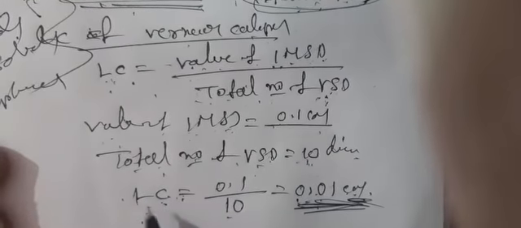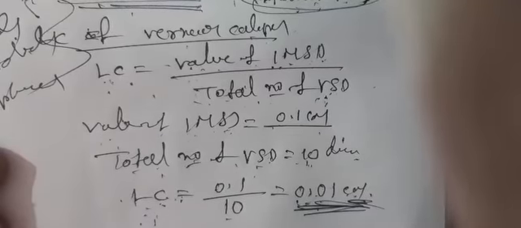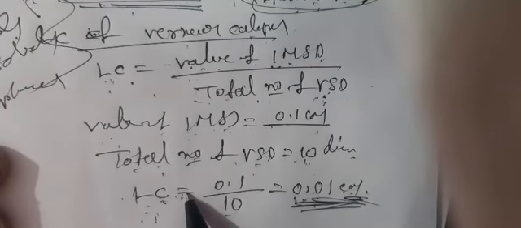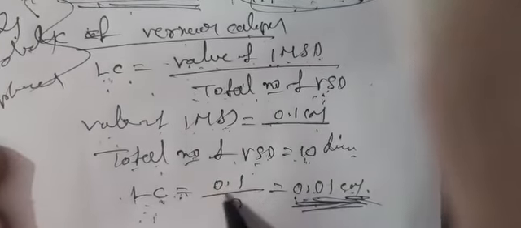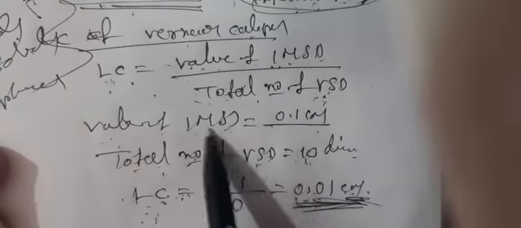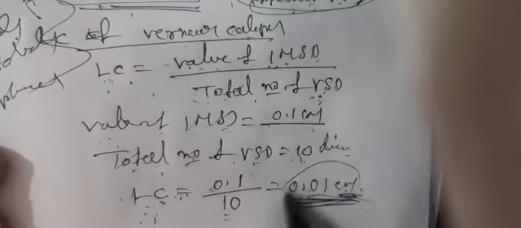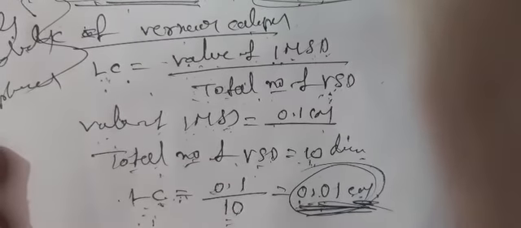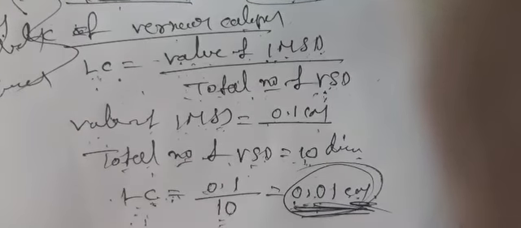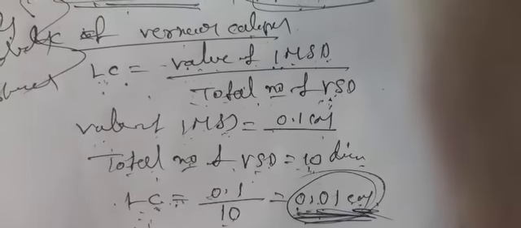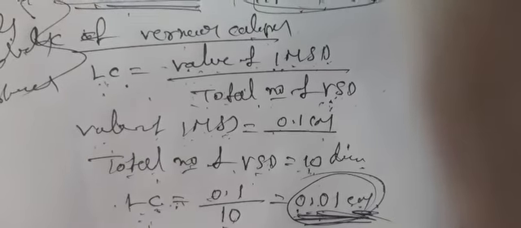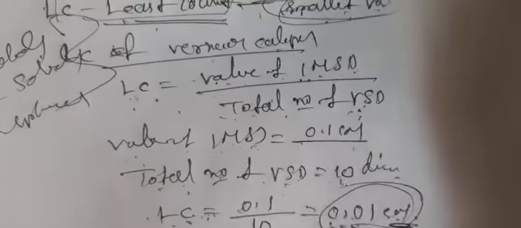Calculate the value of the least count of the vernier calipers. Least count is equal to the value of 1 MSD, which is 0.1, divided by the total number of vernier scale divisions, 10. Finally, we get 0.01 centimeter. What are the advantages of vernier calipers?